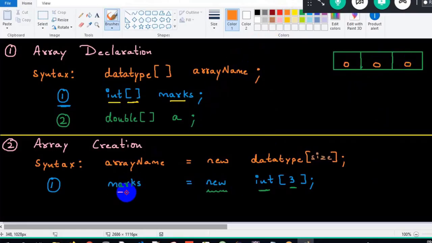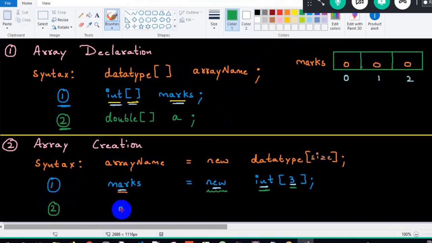And what is the name of the array? The name of the array is marks here. And the index position will always start from 0: 0, 1, 2 here. Got the clarity? So new means an array got created of size 3, and since it's an integer array, the default value 0, 0, 0 will get stored here. And marks is an integer array, meaning it is storing multiple int values. That's an array declaration. Clear?